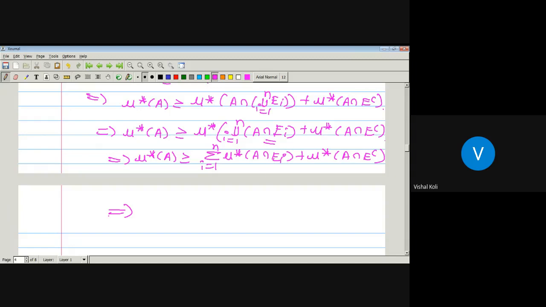Now if we let n tend to infinity, that is summation i running from 1 to infinity, as there is no term of i in the left-hand side and this term also, there is no effect on the total inequality. So here we get outer measure of A is greater equal to summation i running from 1 to infinity of outer measure of A intersection Ei, plus outer measure of A intersection E complement.